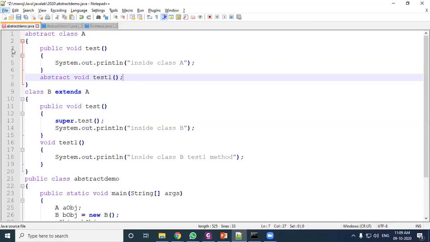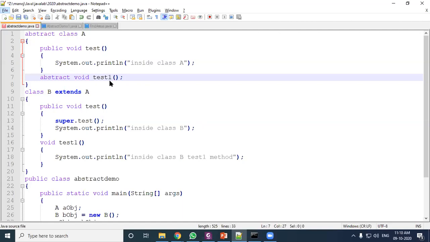So here in the abstract class A, there is a method test and a method test1. Inside an abstract class, listen carefully, if a method has some code or some statements or a body, then that is called a concrete method. Note down, concrete method.